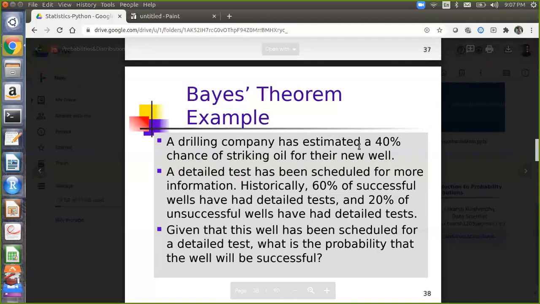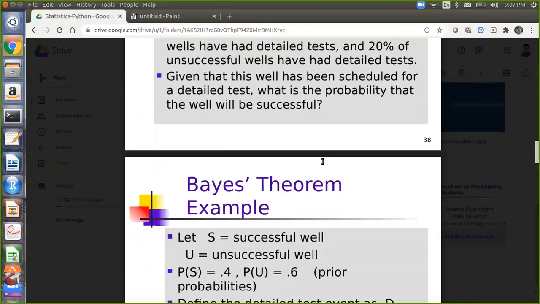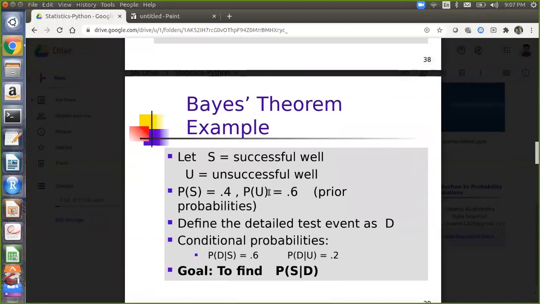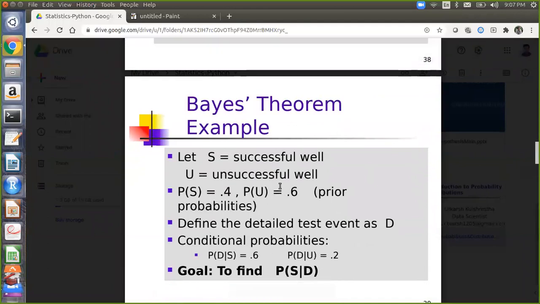A drilling company has estimated a 40% chance of striking oil for their new well. So 40% is the probability of success. The probability of failure is 1 minus 0.4, 60%. If the success rate is 40%, then the unsuccess rate is 60%. Now define the detailed test event as D.